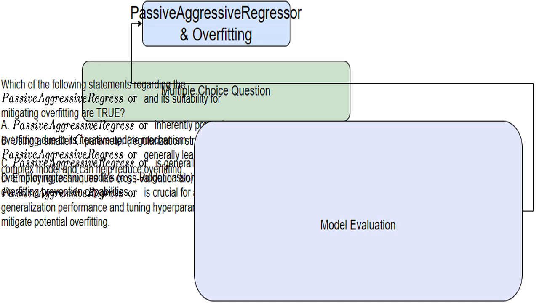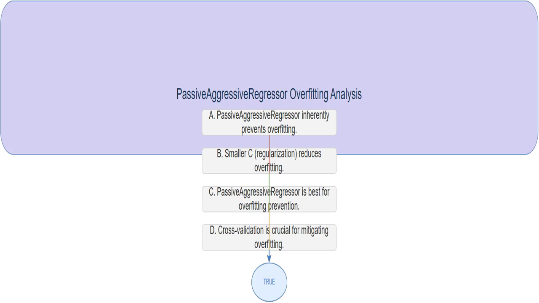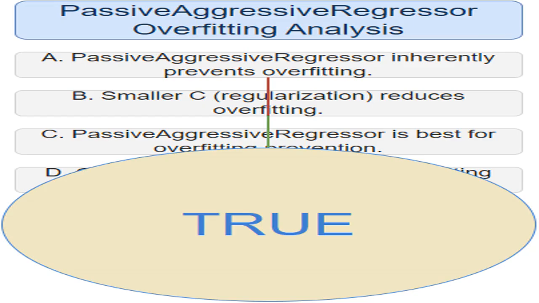I'm analyzing how well PassiveAggressiveRegressor handles overfitting, a common problem in machine learning where a model learns the training data too well and performs poorly on new, unseen data. I found that cross-validation is essential. It's like testing your model on different subsets of your data to see how well it generalizes. This helps prevent overfitting and tune hyperparameters such as the regularization strength, C, for optimal performance.